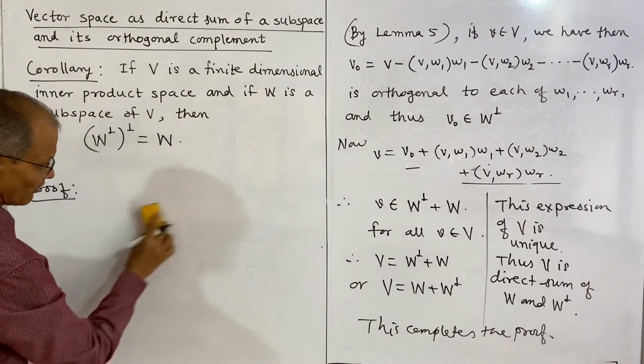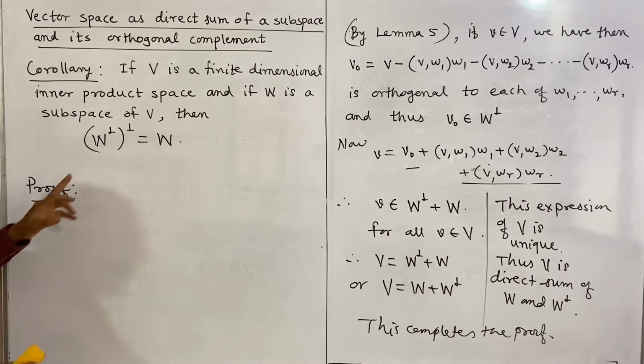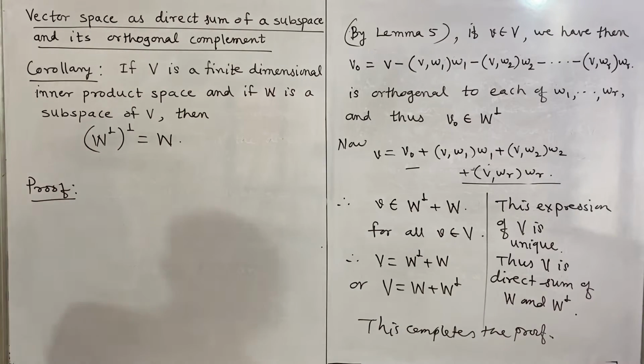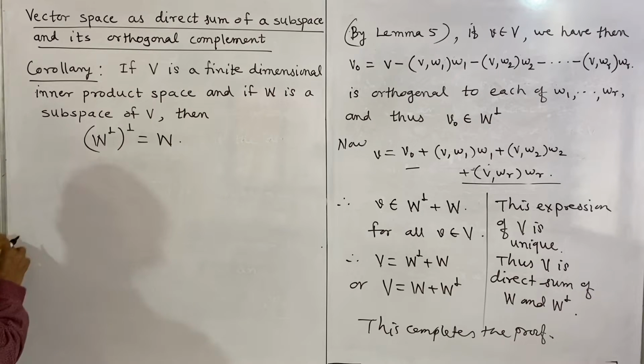Orthogonal means perpendicular. So, double perpendicular of this space or a vector will be the same vector, and we shall prove it.